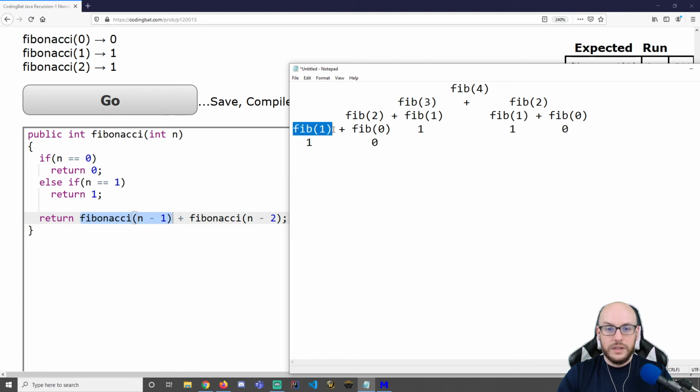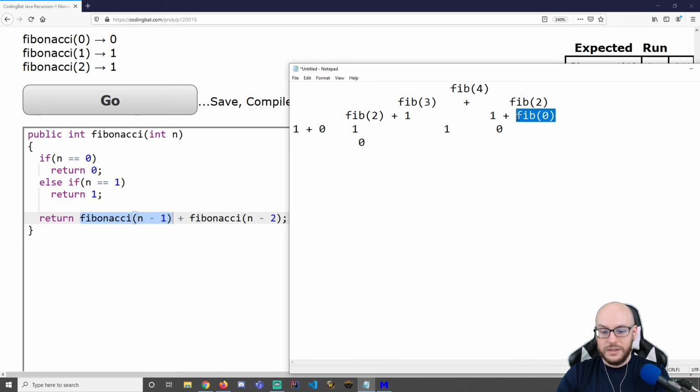Fib of 1 is just simply 1. Fib of 0 is just simply 0. Fib of 1 is 1. Fib of 1 is 1. Fib of 0 is 0. So I can get rid of all these things. I can solve fib of 2. It's 1. I can solve fib of 2.